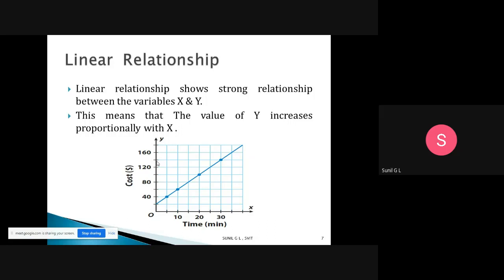So whenever the x value increases, obviously the y value increases. That one we will call a linear relationship. This means that the value of y increases proportionally with x. The linear relationship shows the strong relationship between the variables x and y.